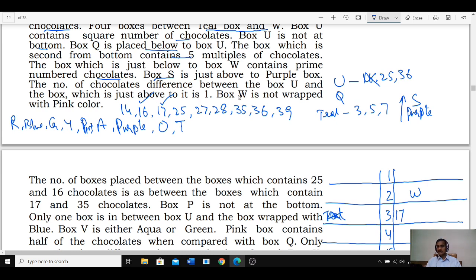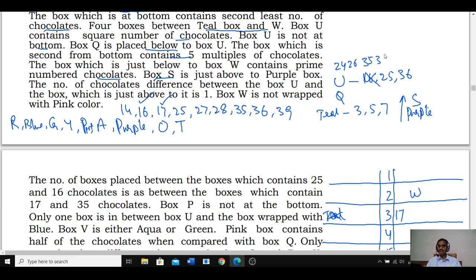1. So U and the box immediately above it differ by 1. Here we have 25, so immediately above this U, either 24 or 26 must be there, or 35 or 37. These are the 4 possible.